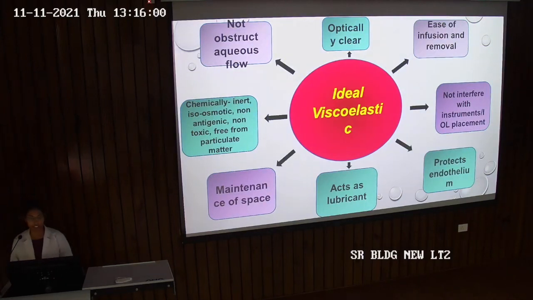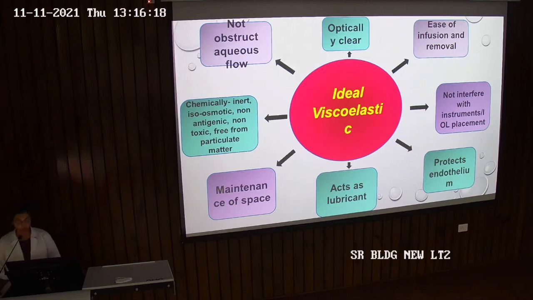Now, a desired ideal viscoelastic should possess a few properties, of which first is that it should be optically clear. It should have ease of infusion and removal, should not interfere with instruments or IOL placement, and should protect our endothelium.